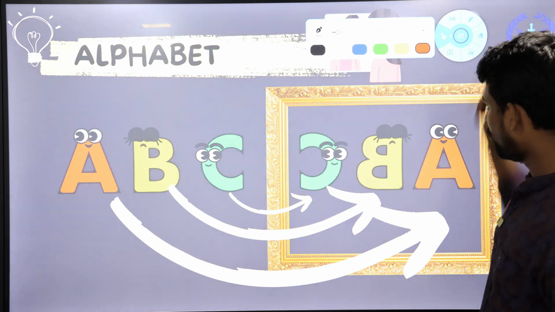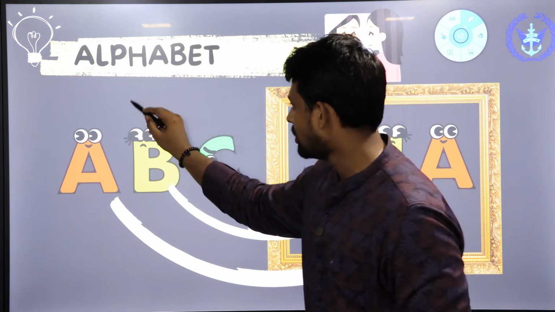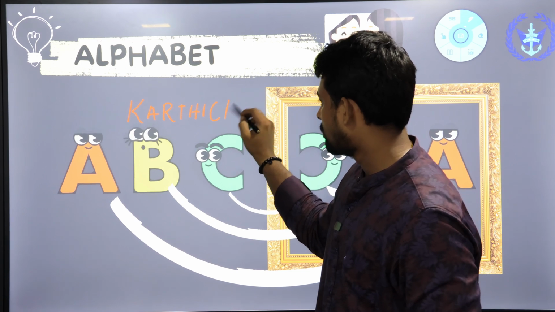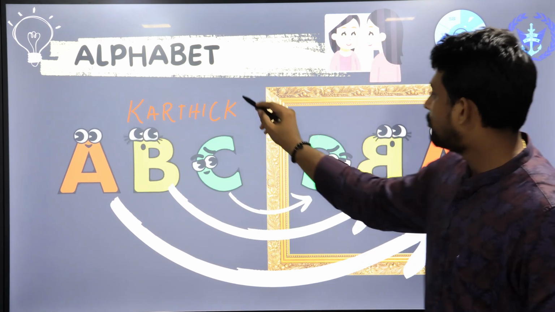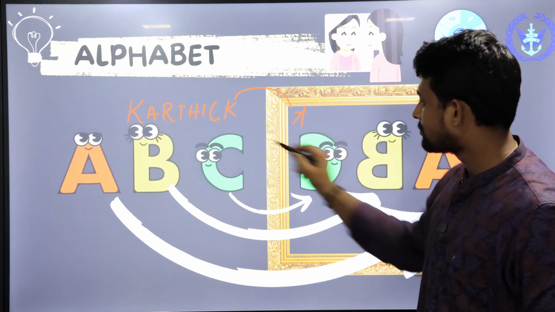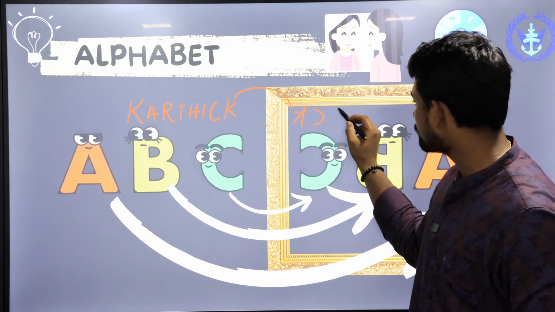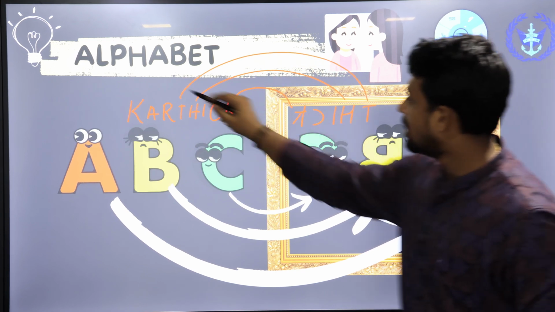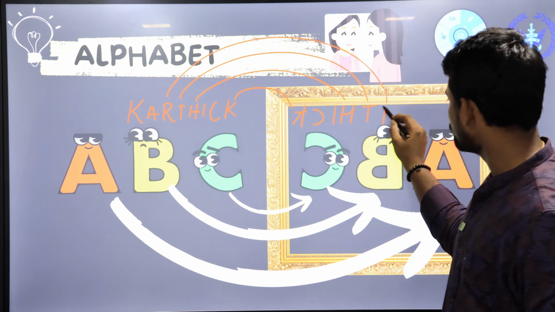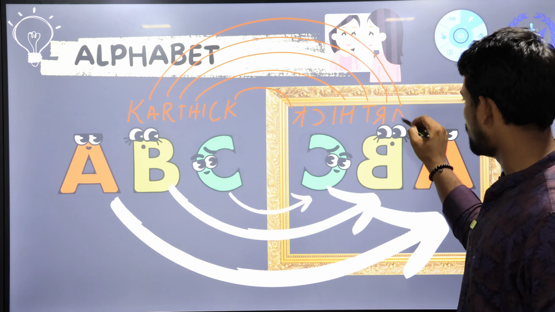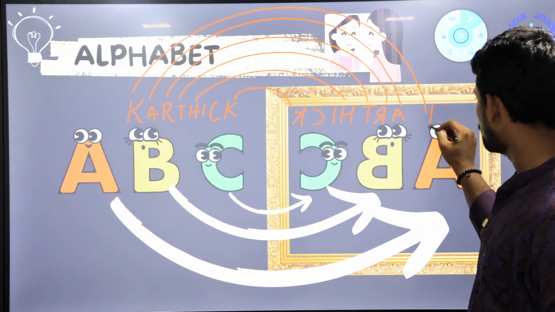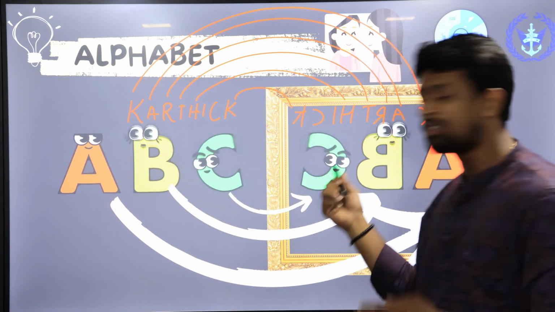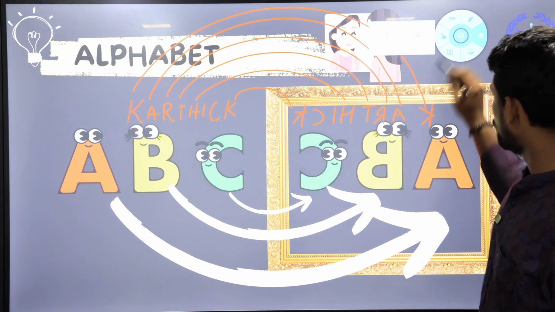For example, if your name is Karthik, the first alphabet should be K, the second is C, the third is I, the fourth is H, the fifth is T, the sixth is R, the seventh is A with less change, and the eighth is again K. This is how you write it in mirror images. So the order 1, 2, 3 should be changed to 3, 2, 1. This is how you do it.